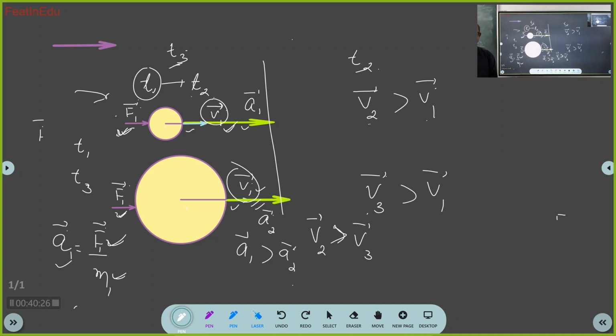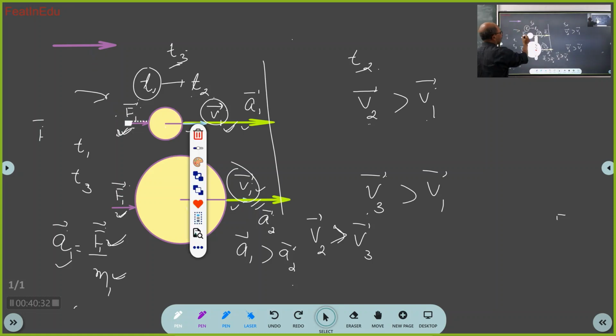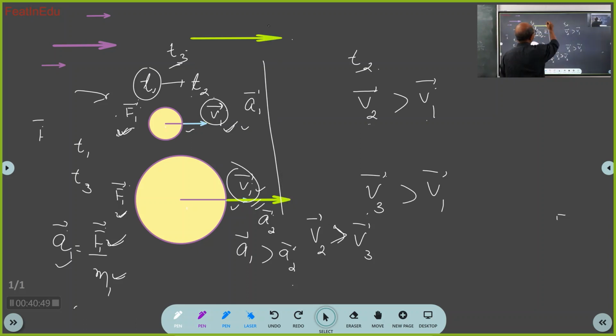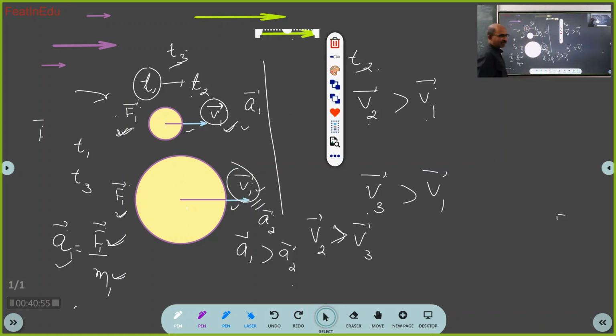Sir, remove the force bar. Remove the force bar. Very good. Sir, may I answer? Yes, tell. I will remove the force bar after T2. Okay. Then what else should I remove when the force bar is removed? Acceleration. So I should remove the acceleration vector. Got it now? Yes, sir.